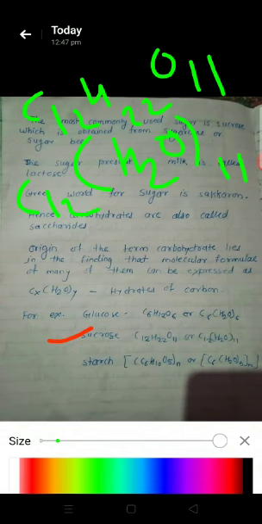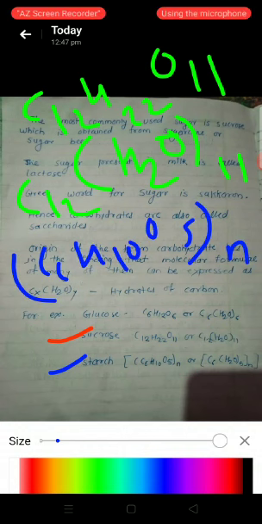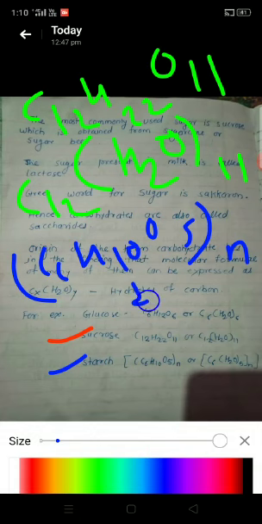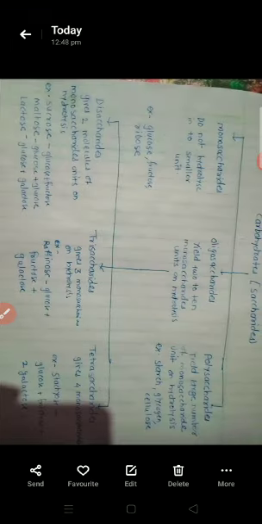Next is starch. The formula of starch is (C6H10O5)n. This is a polysaccharide, and we may also write it as (C6(H2O)5)n. In this way, glucose, sucrose and starch are the examples of carbohydrates.